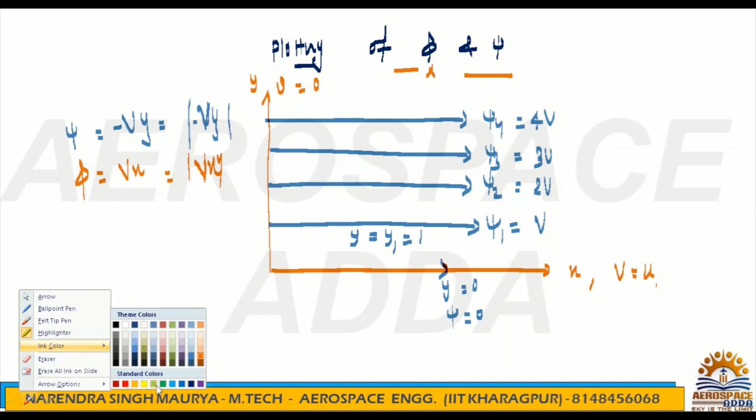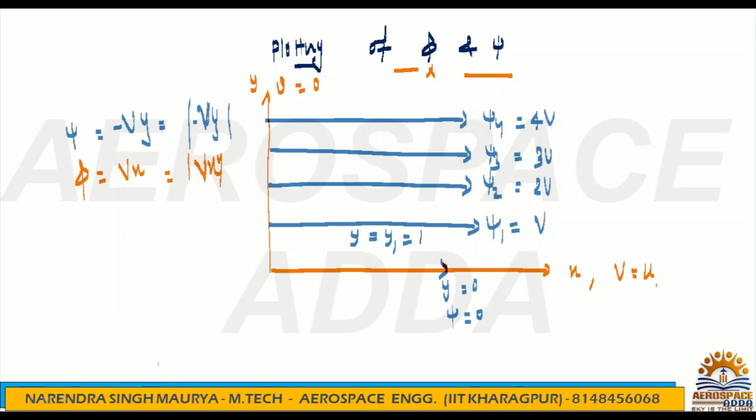Also, you know the equipotential lines and stream lines are both orthogonal, meaning perpendicular. So if this is the stream function and I want to draw the potential function phi, then it should be perpendicular, like this.